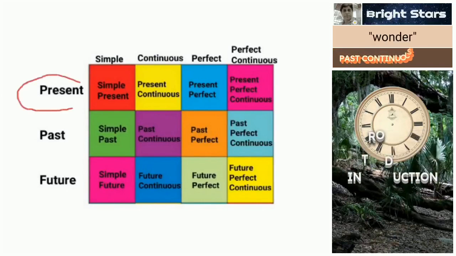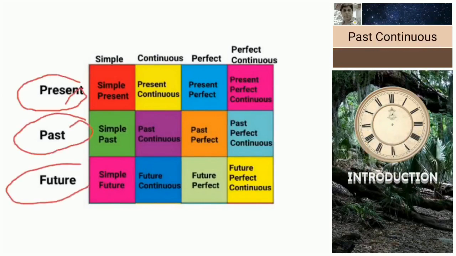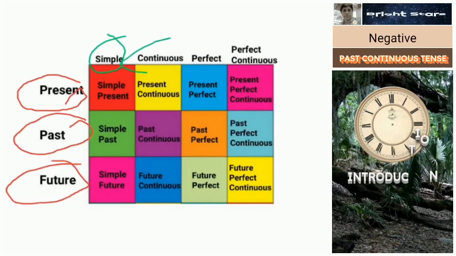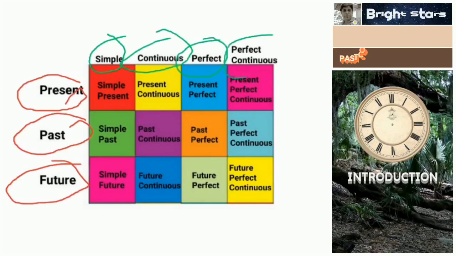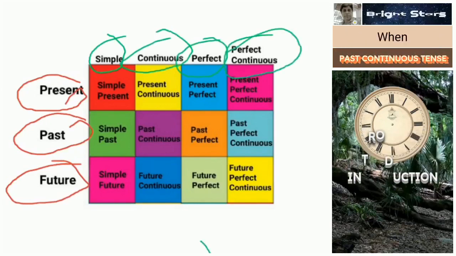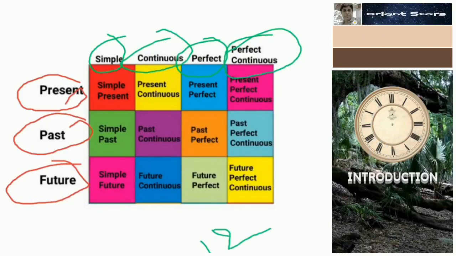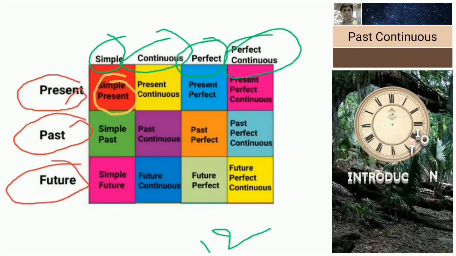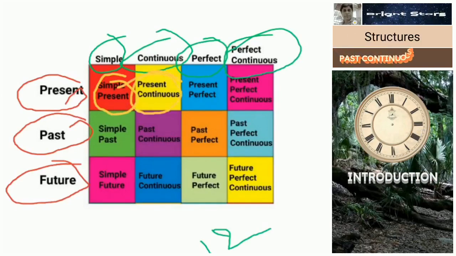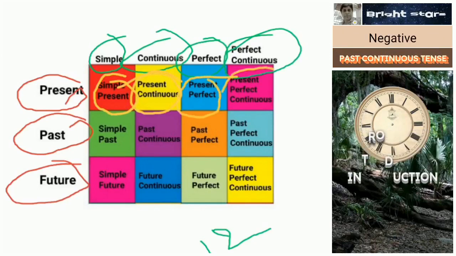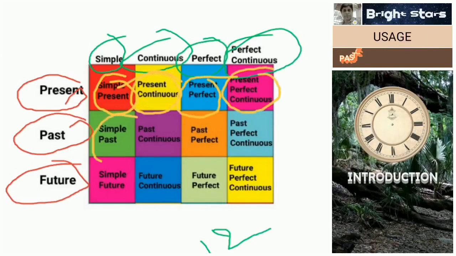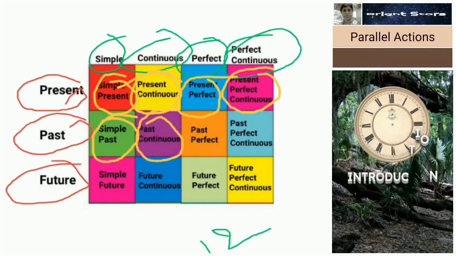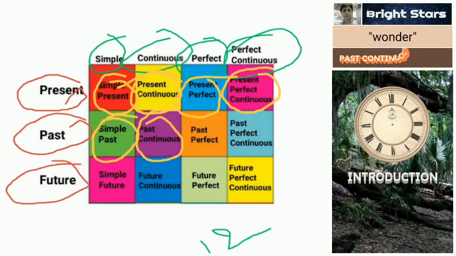So if you take present tense, past tense, future tense on one side, and simple, continuous, perfect, perfect continuous on the other side, we get a total of 12 kinds of tenses. We have already covered simple present tense, present continuous, present perfect, present perfect continuous, simple past, and today past continuous. So we have covered 6 types of tenses so far.